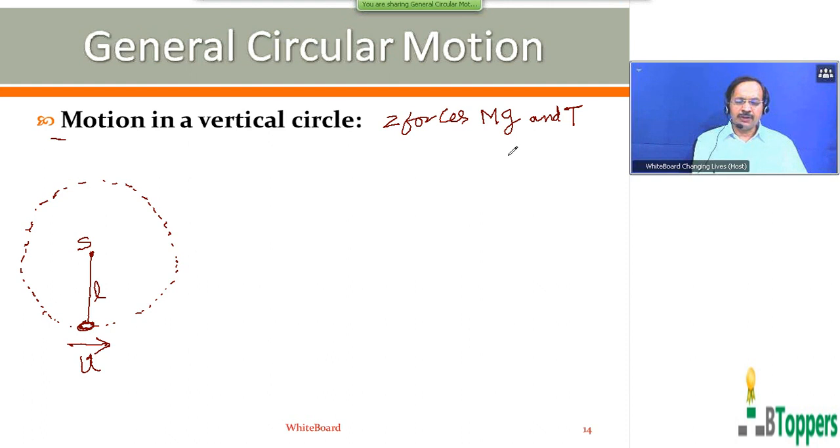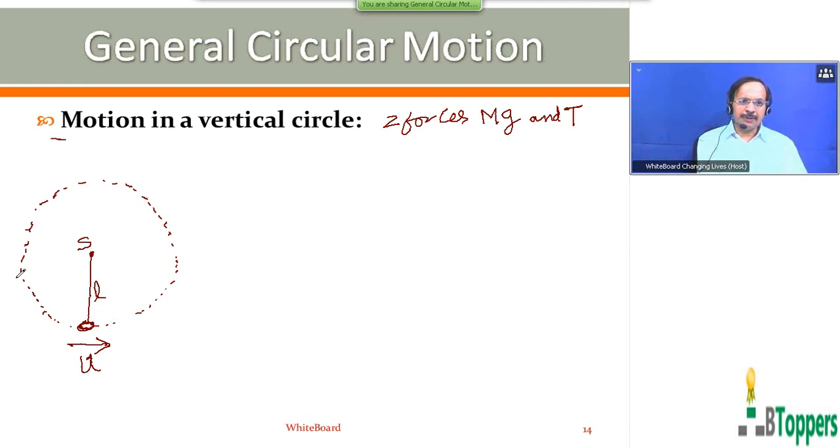One is its weight mg, which is the gravitational force on the bob by the earth. The second force is the tension force by the string on the bob. The tension force by the string on the bob acts along the string and away from the bob. That means the tension force exerted by the string on the bob acts towards the point of suspension.